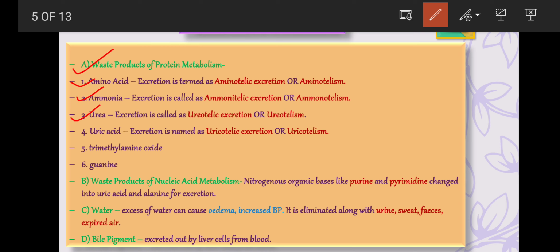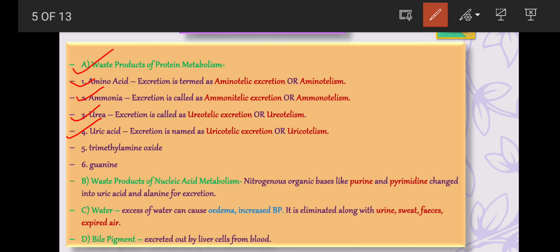The fourth is uric acid. The animals living in dry conditions such as insects, land turtles, and birds have to conserve the water in their bodies. So they synthesize crystals of uric acid from their ammonia.